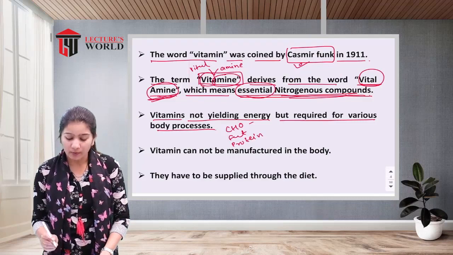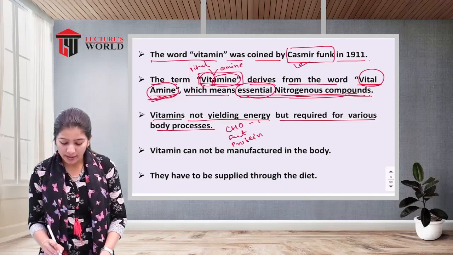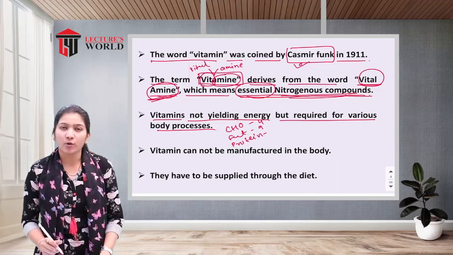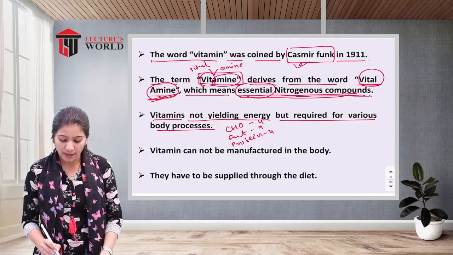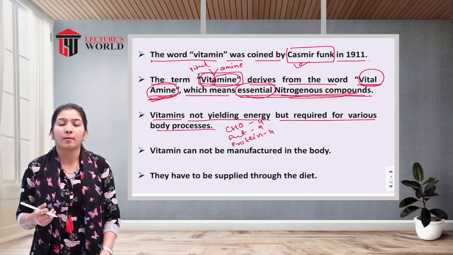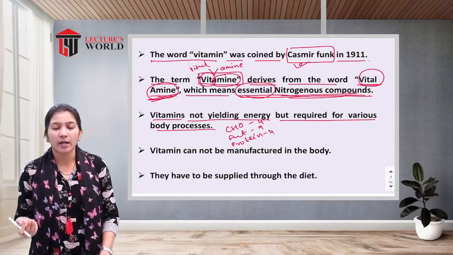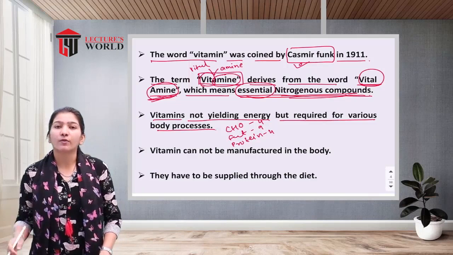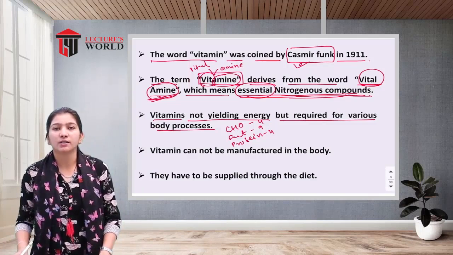If you consume 1 gram of carbohydrate, you will get 4 kilocalories. Consumption of 1 gram of fat will give you 9 kilocalories. Consumption of protein will give you 4 kilocalories of energy. But vitamins do not give a certain amount of energy to our body, but they are required to carry out various kinds of functions in the body.